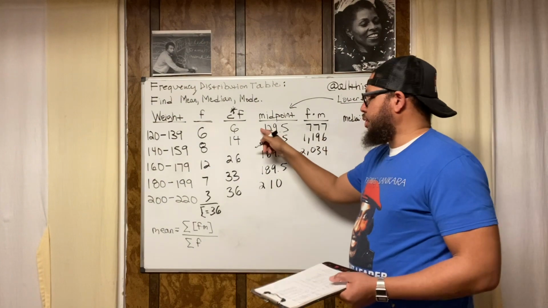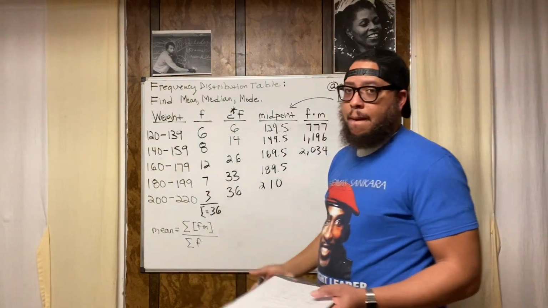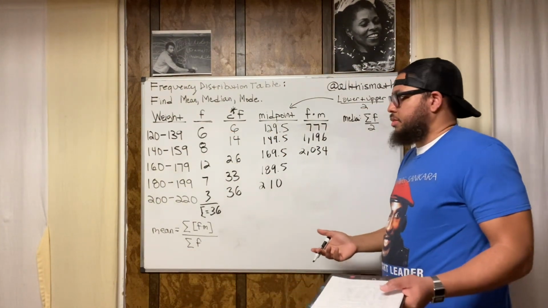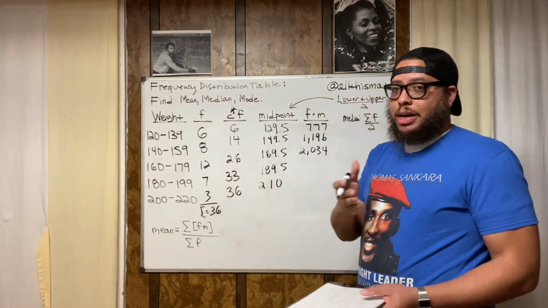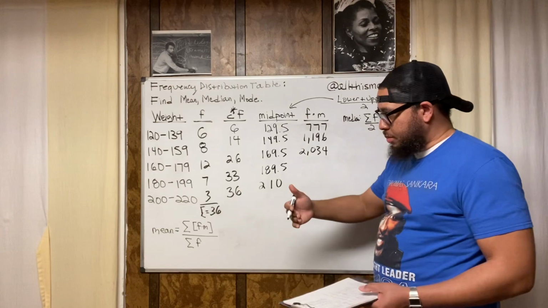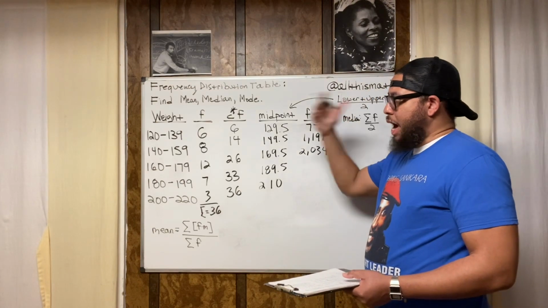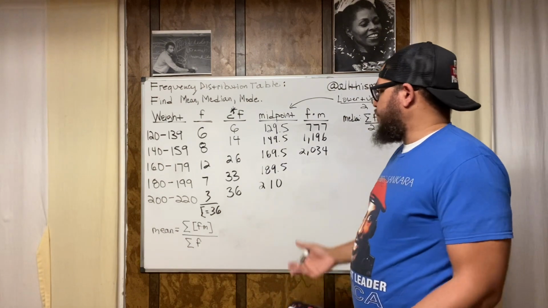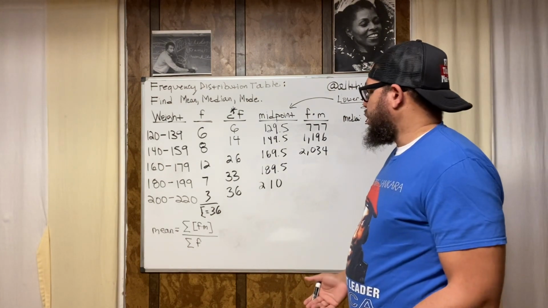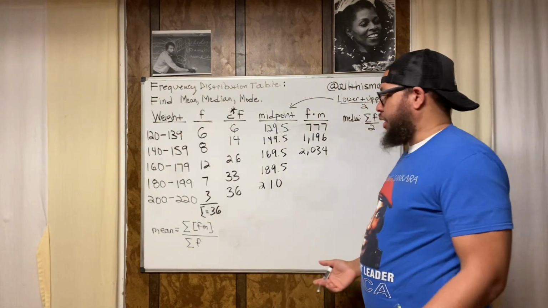And to get the midpoints, all we did was addition and division. We doing arithmetic. That's all we doing. And ain't nothing too crazy, all right? You got to know how to do it, though, and you got to take good notes, right? You got to know the steps, and you got to know why you're doing it, and you got to know what steps to use, though. But in terms of the math, we really just doing arithmetic, right? This is elementary school math that we're doing right now.